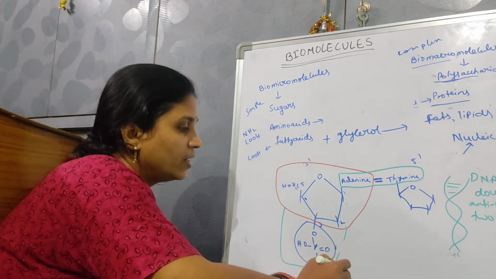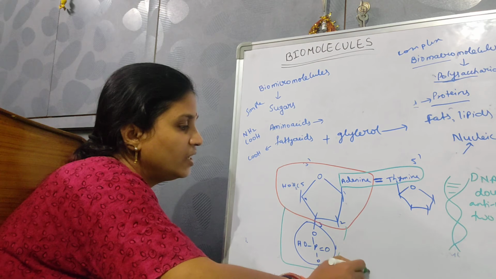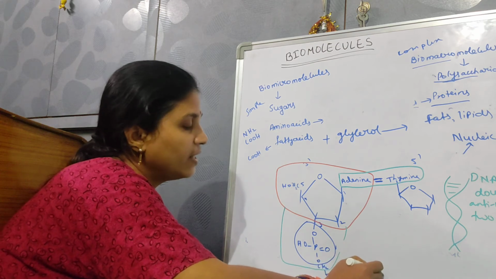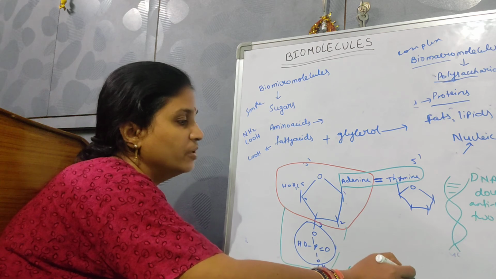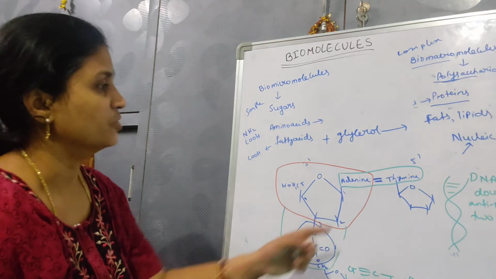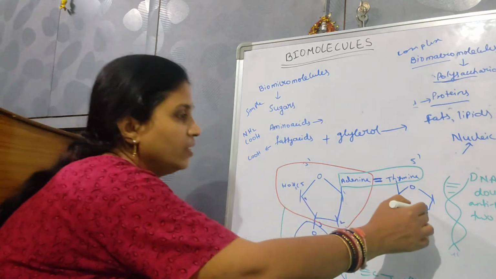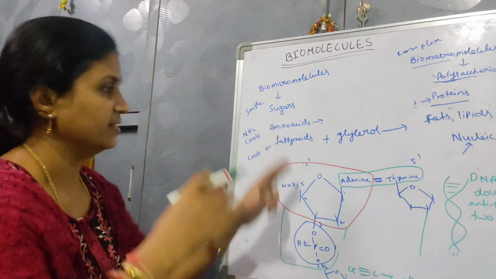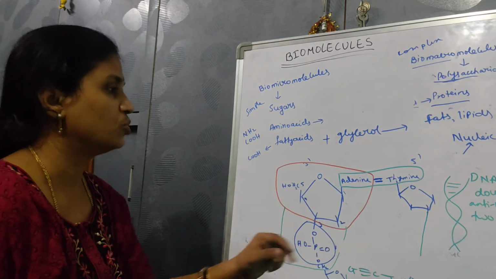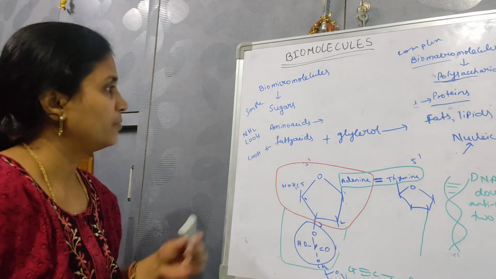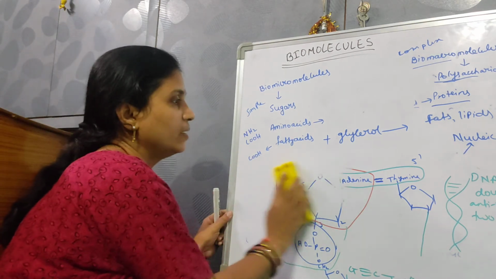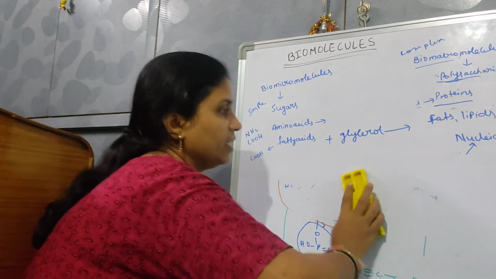Again here G triple bond C. This is going to attach to another deoxyribose like this. Here again the bond is going to be present like this. Let me make it clear.